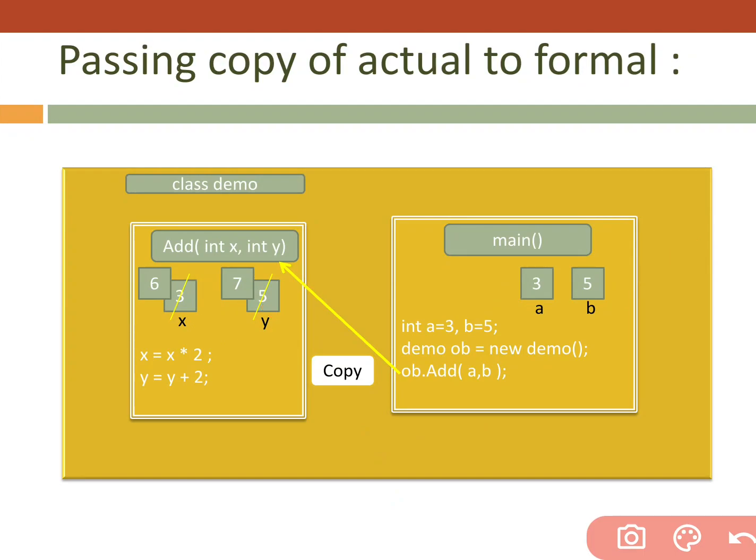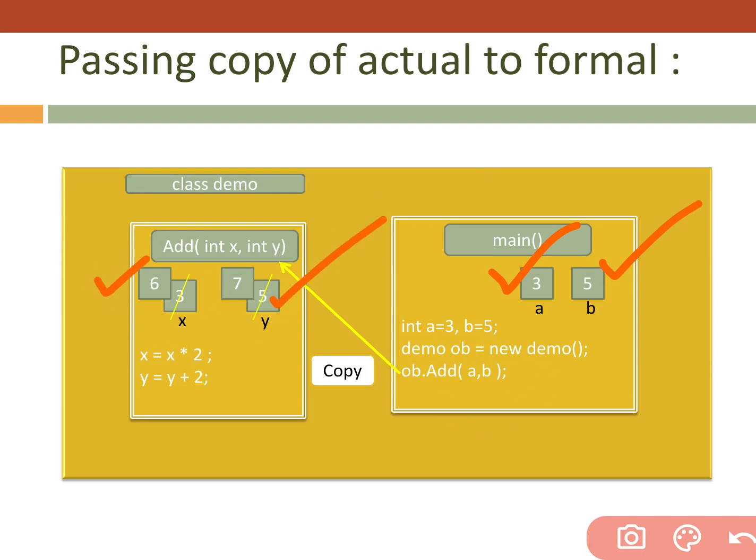After that, I do some action on x and y, meaning x into 2 and y plus 2, and it is stored inside x and y. See, the values were changed. This is changed, but it never affects a and b because the memories are different.